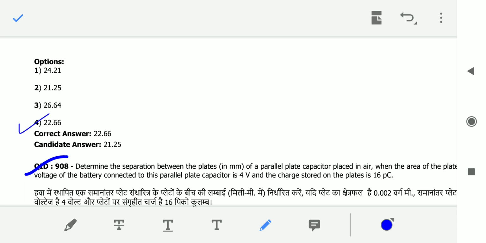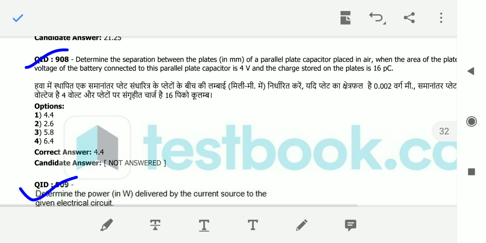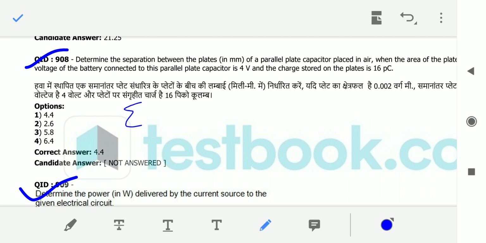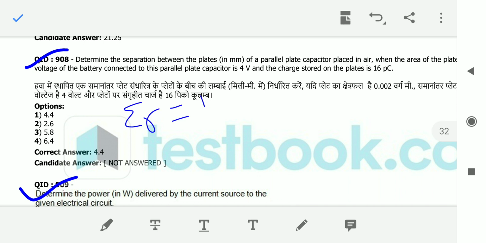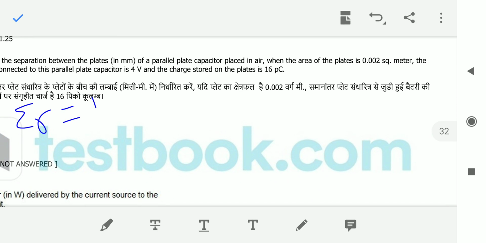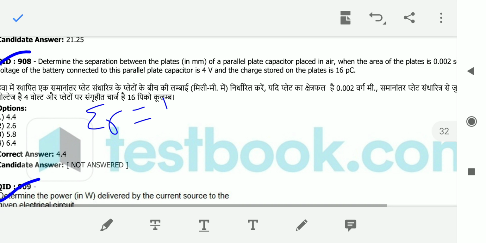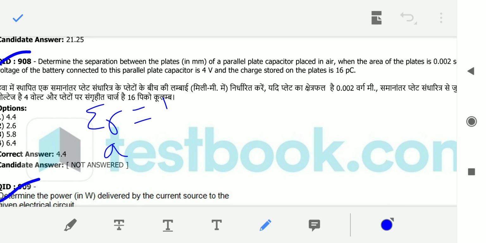Next, coming to question number 8. Determine the separation between the plates, that means distance between the plates of a parallel plate capacitor placed in air. That means epsilon r is equal to 1. Directly he is telling that epsilon r equal to 1. If it is placed in the air it is nothing but 1. The area of the plates is 0.02 square meters, area is equal to 0.02 meter square.